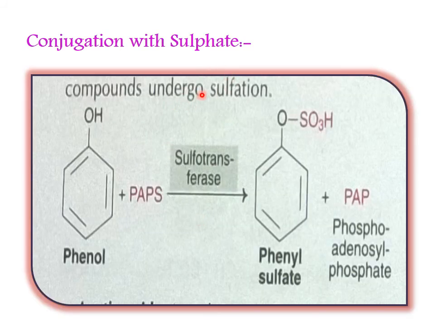Now conjugation with sulfate, you see phenol in the presence of PAPS, in the presence of the enzyme sulfotransferase, is converted into phenyl sulfate and PAP is removed. So PAPS is phosphoadenosine phosphosulfate. Here sulfate is there, PAP, phosphoadenosine phosphate sulfate.